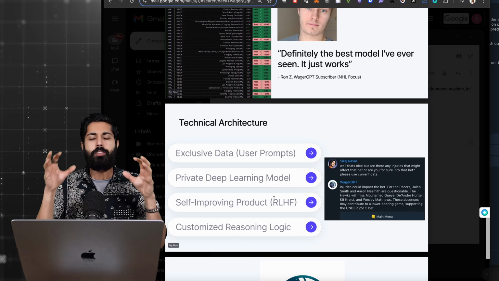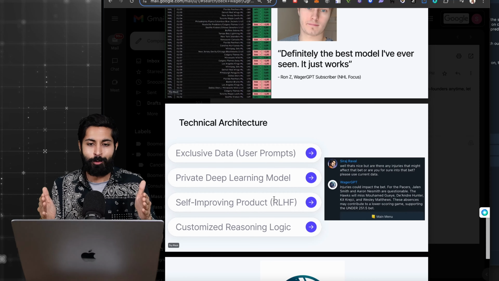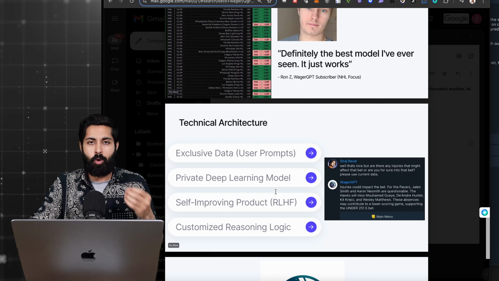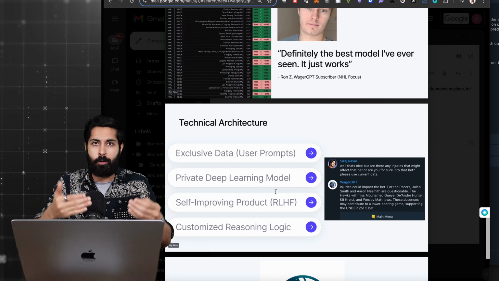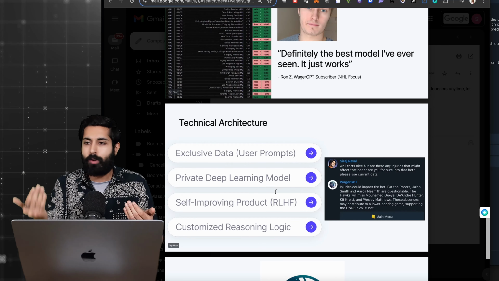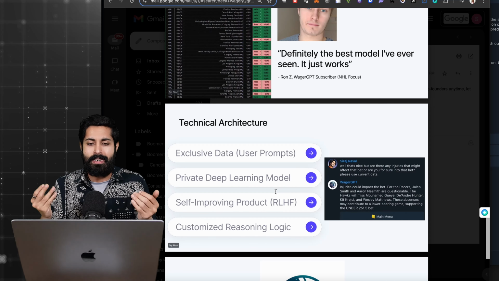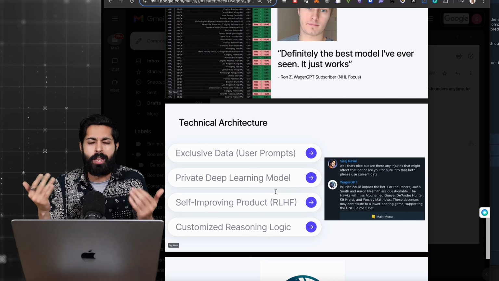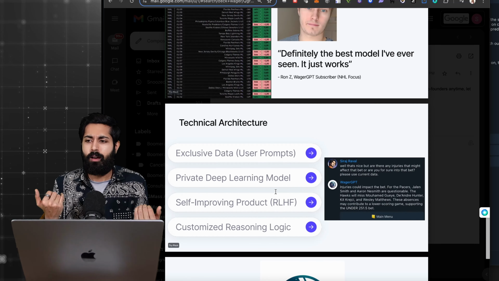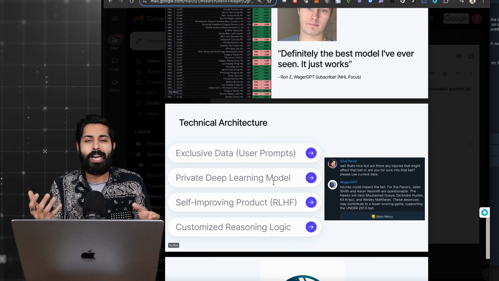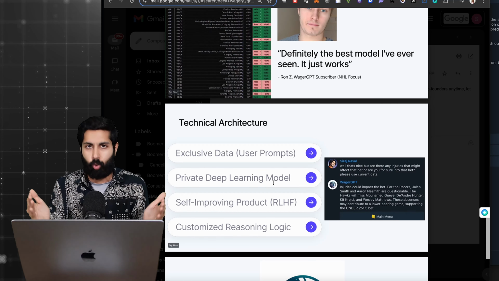But we need to start thinking of LLMs, large language models, as agents. And WagerGPT is an agent. It's got this brain, and it is trained on all this text data. But also, all of these leagues like horse racing and MLB have completely different data sets. Horse racing has a bunch of British data. It has a bunch of textual data that's in different formats. It has numerical data that's clearly different, right? You have different types of bets you can make with trifectas and exactas versus moneyline bets in MLB. So we have different bet types. And so we have different dedicated custom models for each of these leagues that are built with PyTorch.